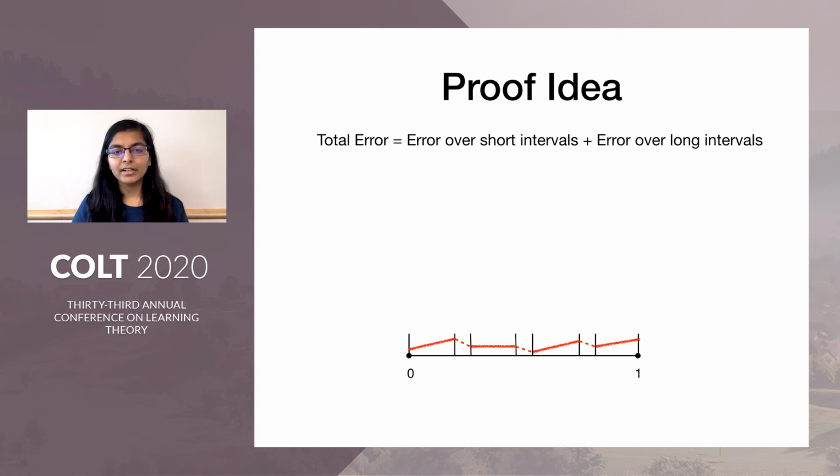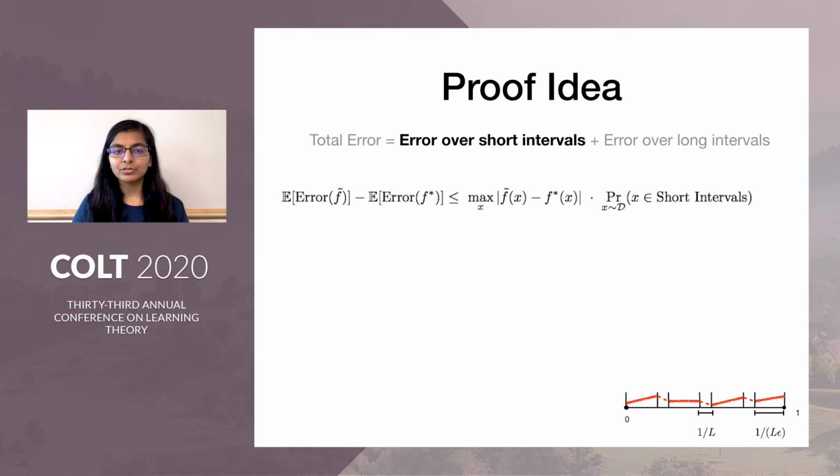To bound the total error, we first divide the error into two parts, the error over short intervals and the error over long intervals, and we'll consider these two separately. First, I'll show why the error over short intervals is bounded.